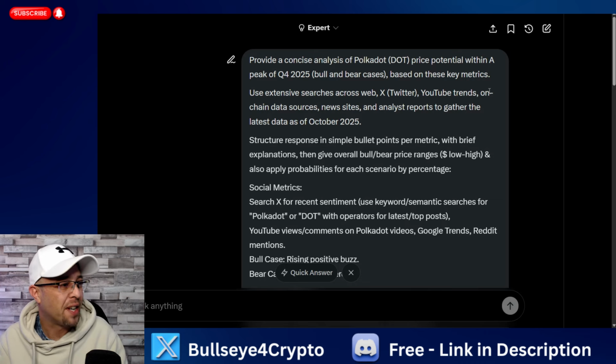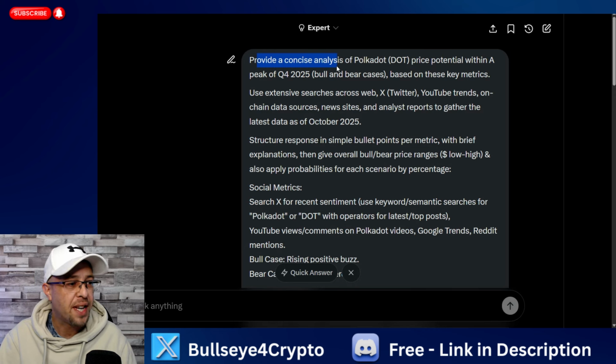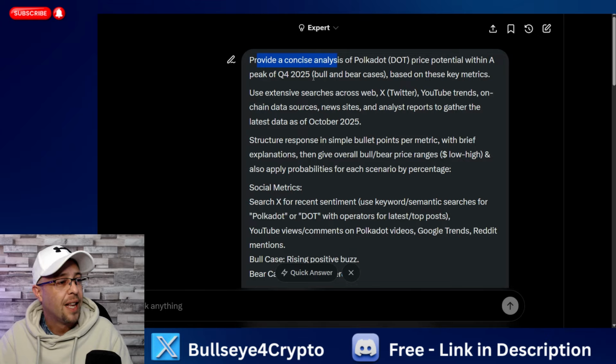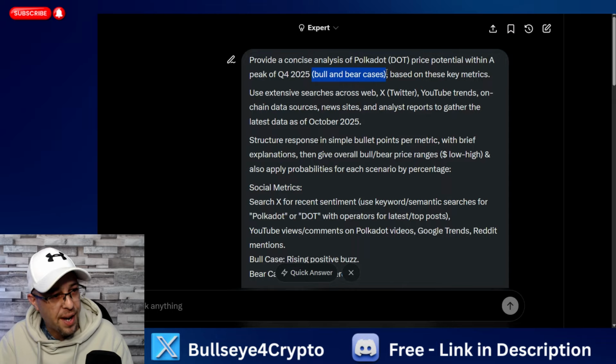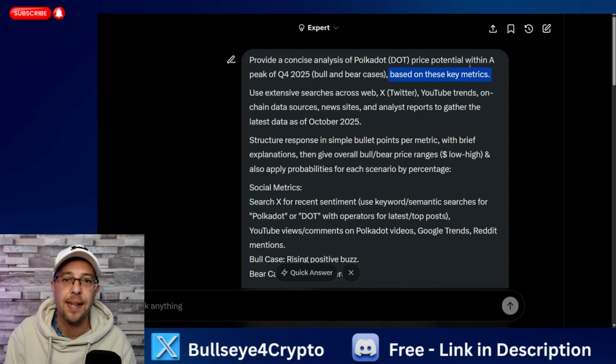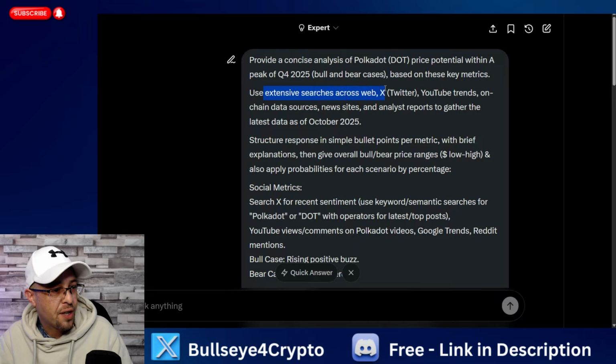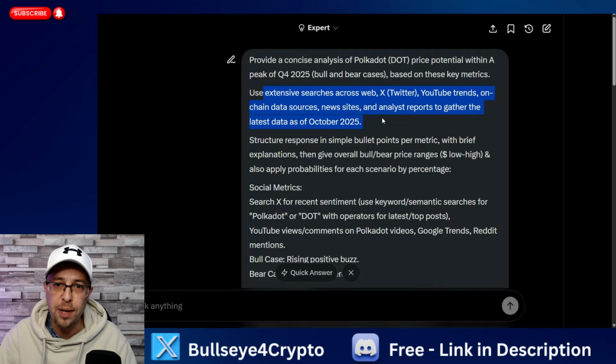So the first thing that we're going to ask is: provide a concise analysis of Polkadot price potential within a peak of Q4 2025. I've asked it for a bull case and I've asked it for a bear case based on the following metrics. Remember, it's not just technicals, there's things outside of technicals. The more you understand, the higher the probabilities. So use extensive searches across X, Twitter, YouTube, trends, on-chain data sources, news sites, analyst reports to gather the latest data as of October 2025.